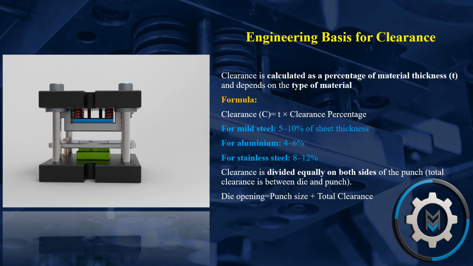Clearance is divided equally on both sides of the punch. Total clearance is between die and punch. Die opening equals punch size plus total clearance.